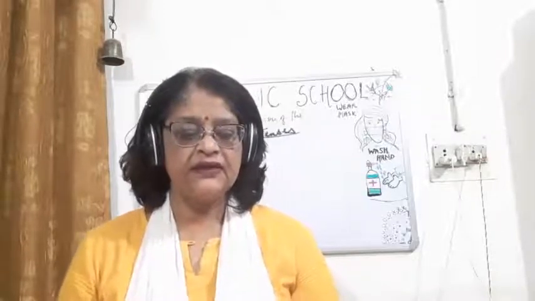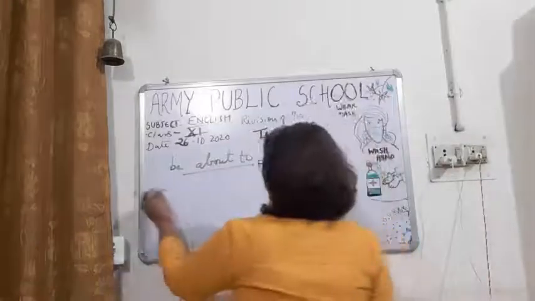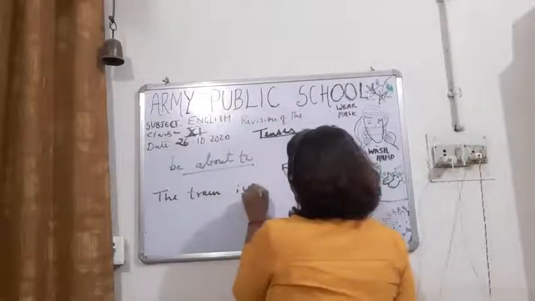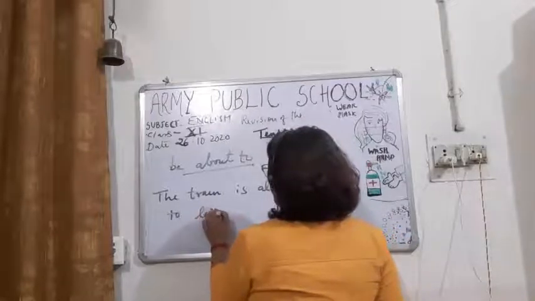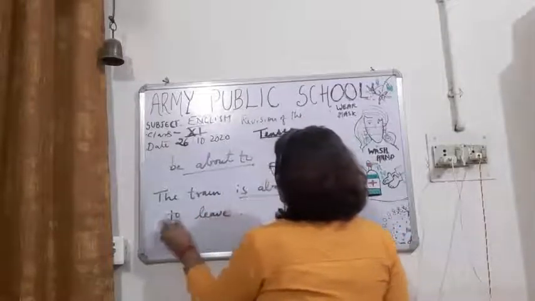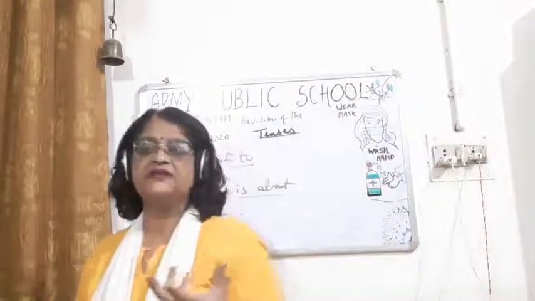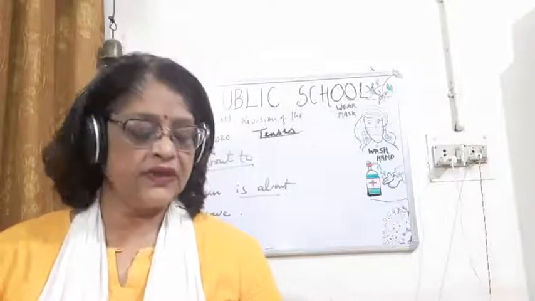Like, the train is about to leave. Is about to is a form of be. The train is about to leave. That means in a very short time the train will be leaving.